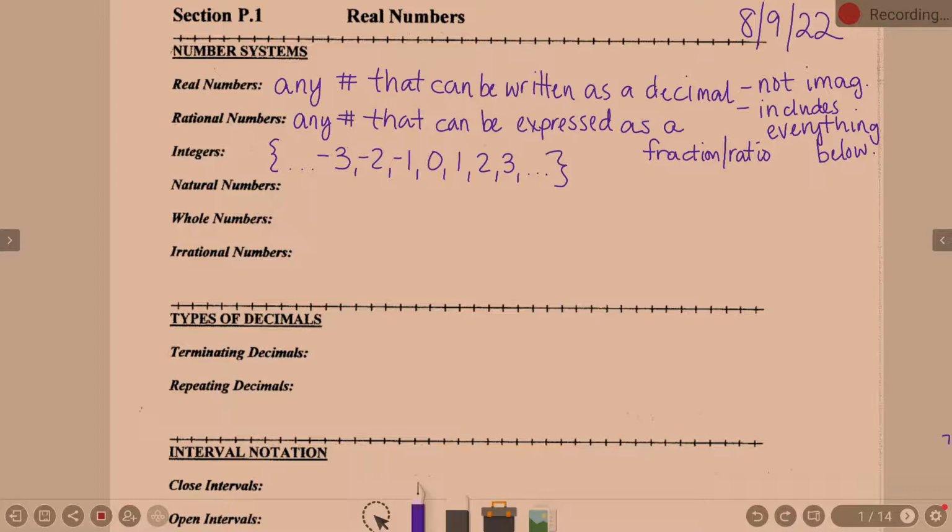Okay, natural numbers. Like 1, 2, 3, 4. Like Mrs. Rogers described them, the ones that you would know as a kid. Yeah, the ones you count with. They're also called counting numbers. When you first learned to count, where did you start counting? You started with 1, yes? And that's where natural numbers, also known as the counting numbers, begin. It's what you learned in preschool, or probably before preschool, honestly. So I put counting numbers, and I'm just going to put 1, 2, 3, 4, dot, dot, dot.